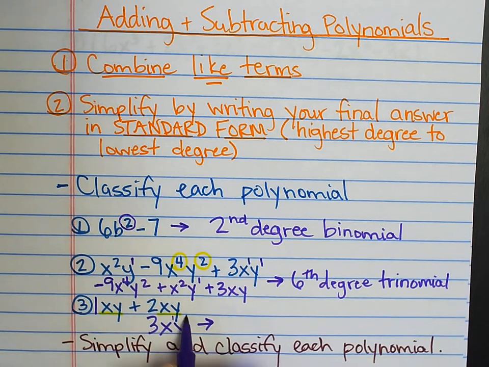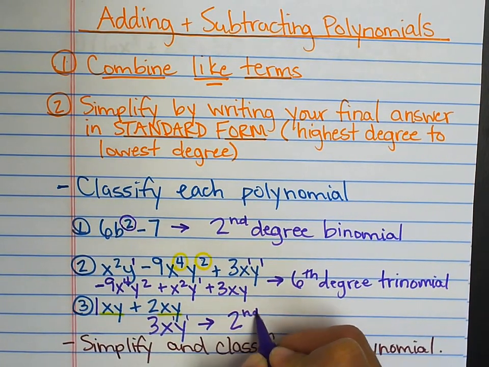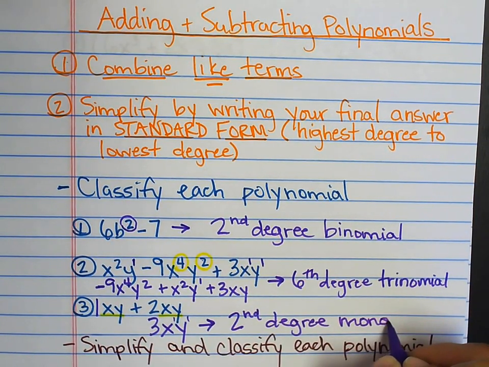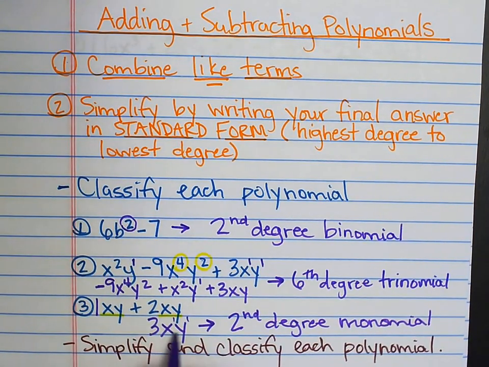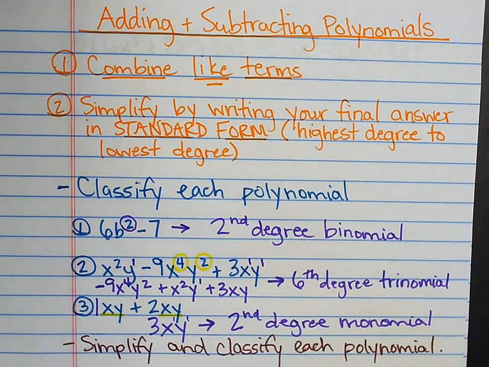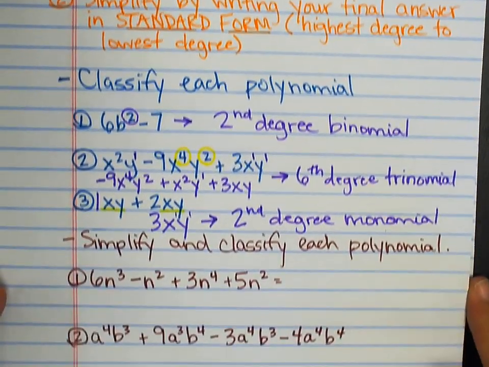Now I can see this is a 1 and this is a 1. So this is going to be a second degree monomial. Okay, it's mono because it's only one term because those could be put together. So simplify it first, if anything can be added or subtracted or combined. Then put it in standard form so that the largest degree is first and it goes in descending order. Then name it. Second degree, because of the 2, the 1 plus 1 on the exponents, monomial, one term. All right? All right, let's do a couple more.